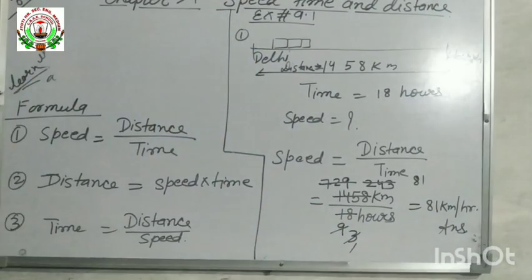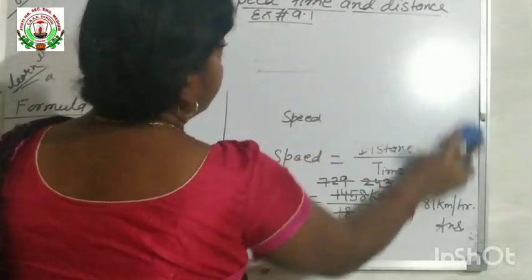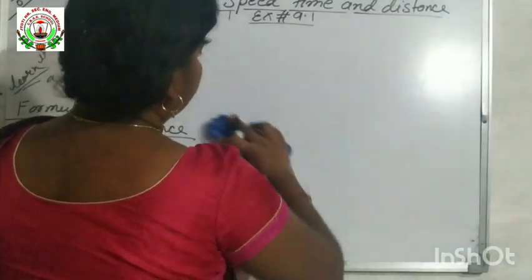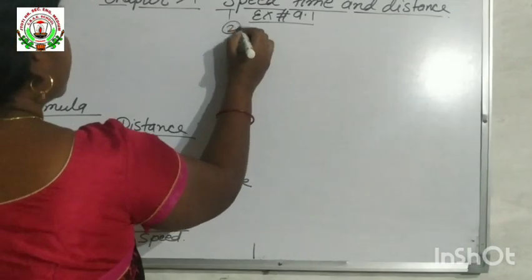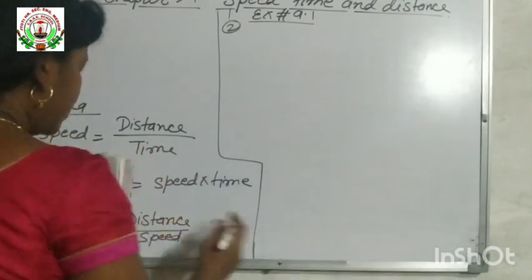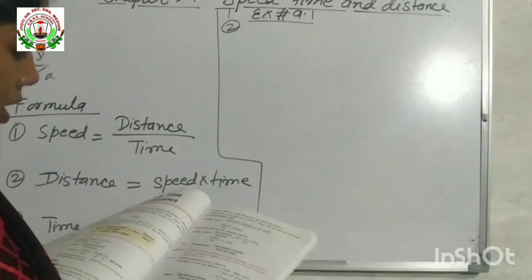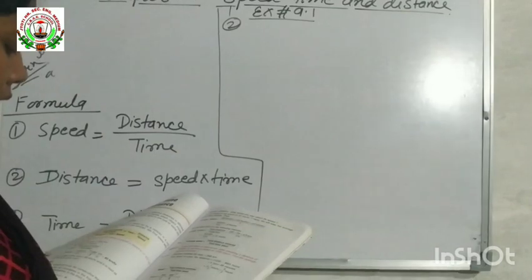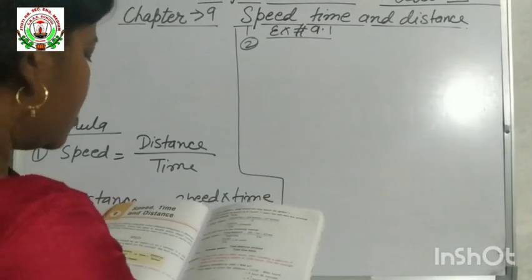Clear? Now next we will see question number 2. In question number 2, a car starts from Delhi and reaches Agra in 4 hours. The distance between Delhi and Agra is 196 km. Find its average speed.